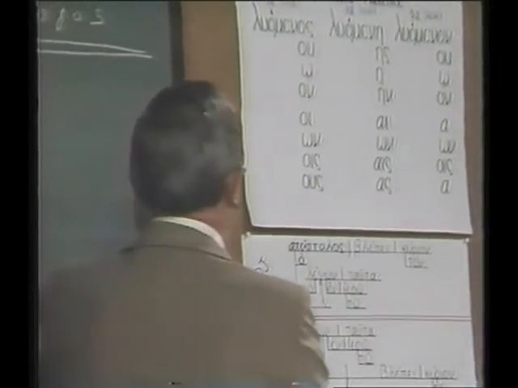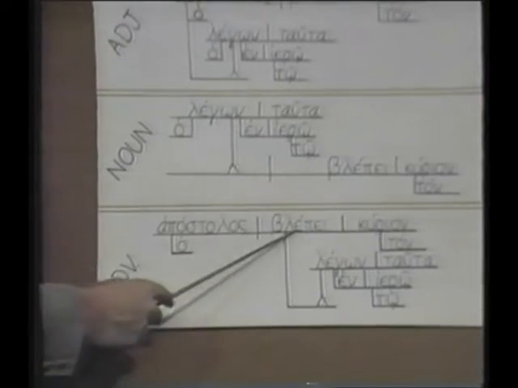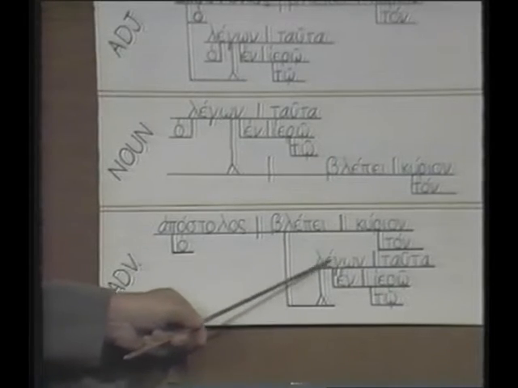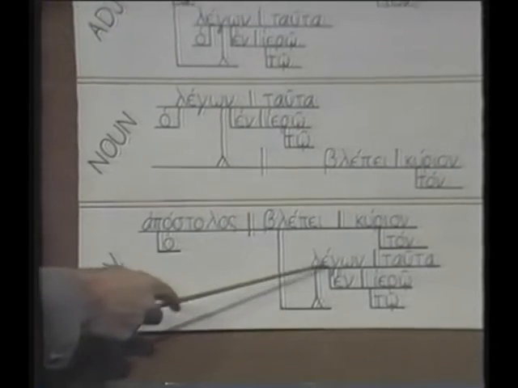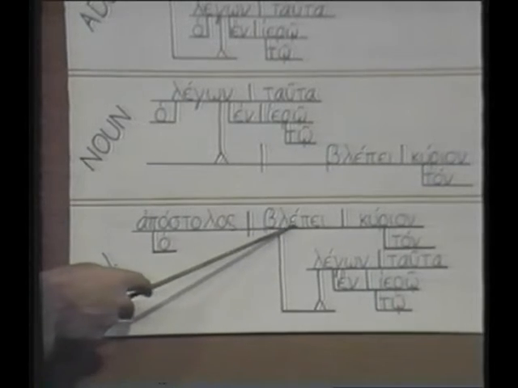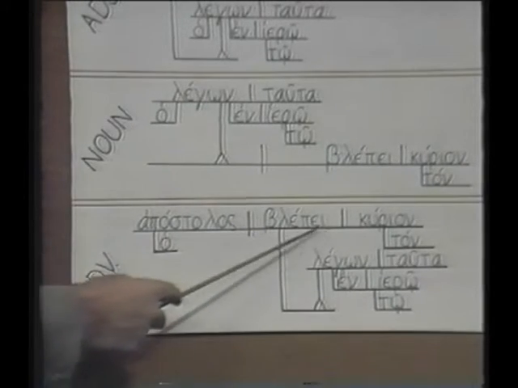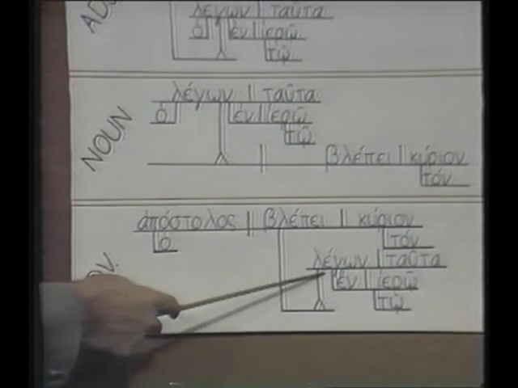He's saying that when we talk about the adverbial usage, modifying the action of the verb, the apostle sees the Lord, and he is doing that at the same time as he is saying. So saying these things, the apostle sees the Lord. And this is the adverbial use, telling something that's going on at the same time as the time of the main verb. While he is saying these things, the apostle sees the Lord. And that's what he's saying here. There is a tie between this and the time of the main verb.